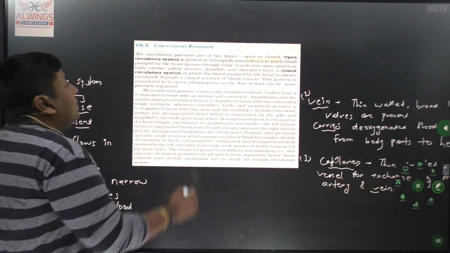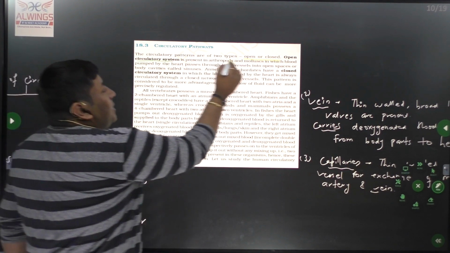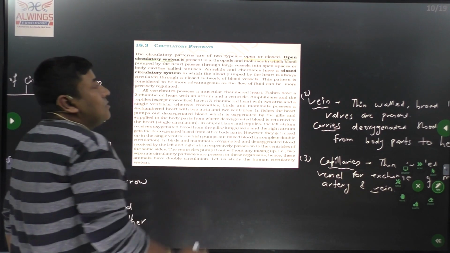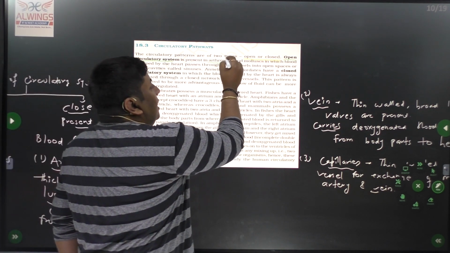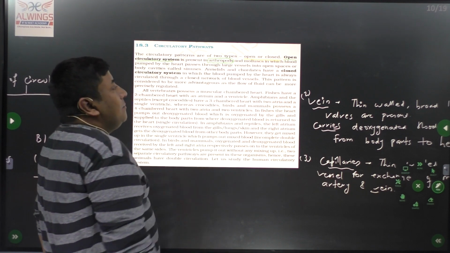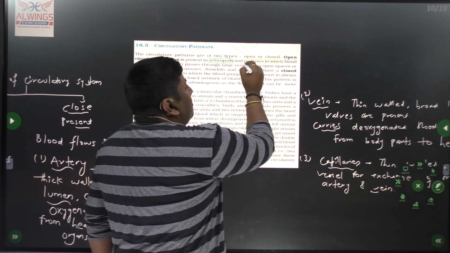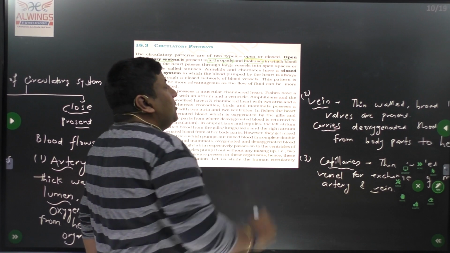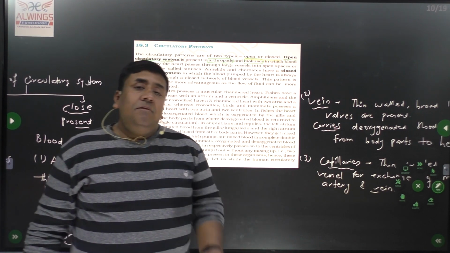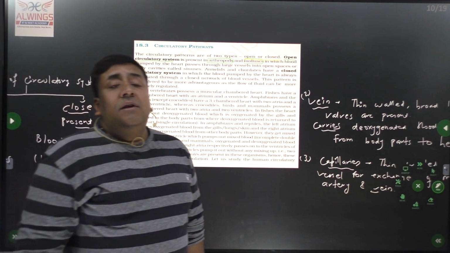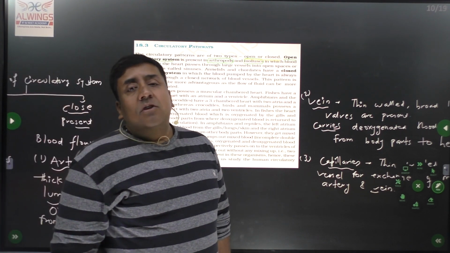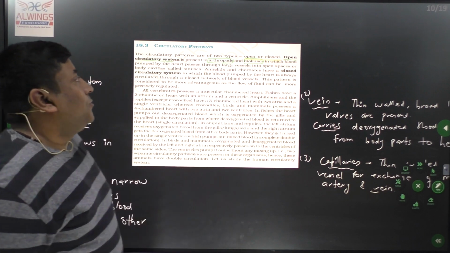Okay, now the open type of circulatory system. First of all, where can we find it? In the group Arthropoda, which is the largest phylum of the animal kingdom, and also mollusca. In Arthropoda we normally see different types of insects, the most common being the mosquito, etc.